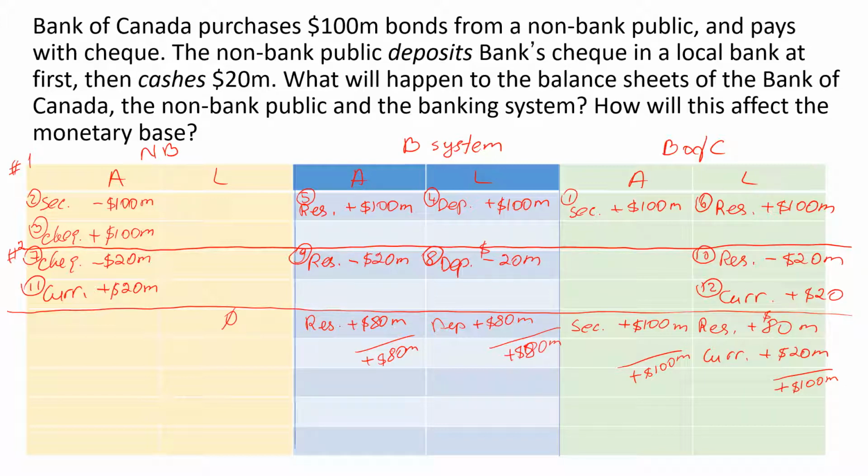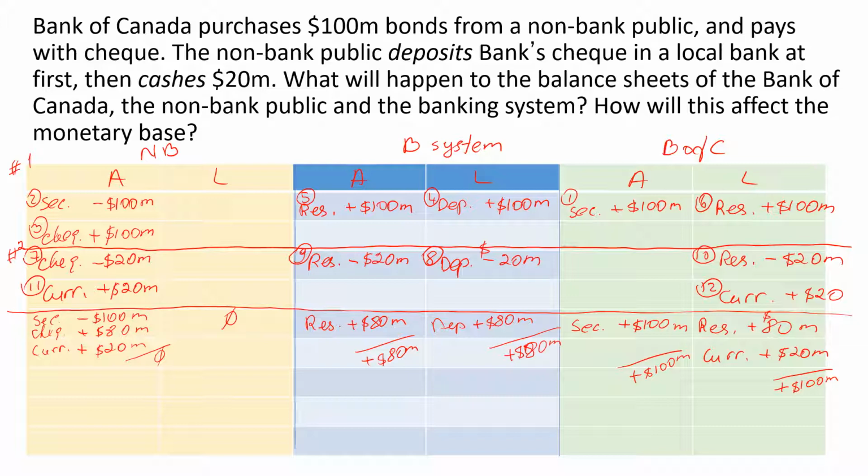For the assets, securities have decreased by $100 million. Checkable deposits have increased by 80, and the currency has increased by $20 million. Overall net effect is null. Therefore, the non-bank public's balance sheet is also in balance.